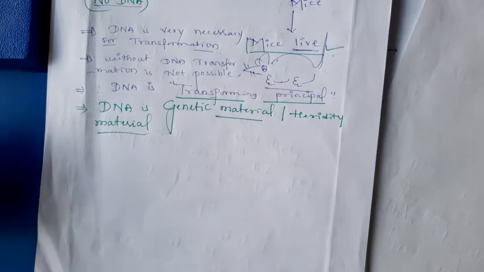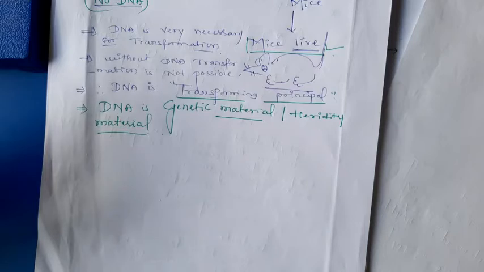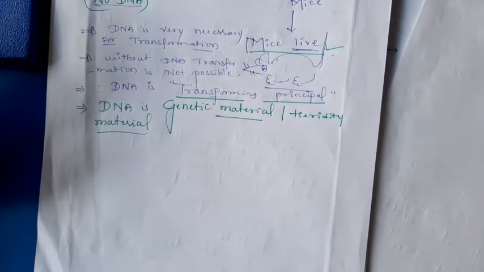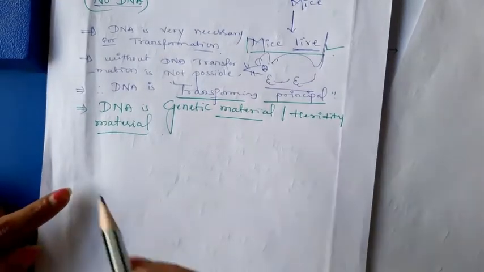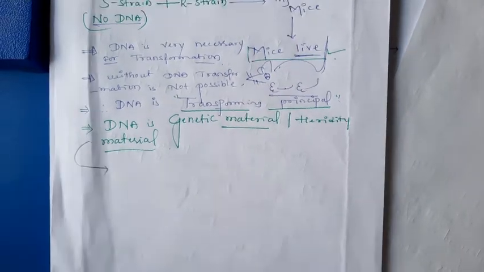But they failed to convince all the scientists at that time, because after the strain was heat killed, it may have changed its protein structures, its protein composition. That's why they failed to convince all the scientists. That's why later, after this discovery, another scientist worked on this topic again.